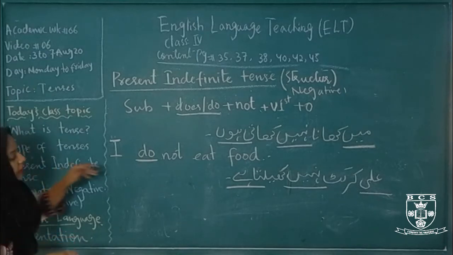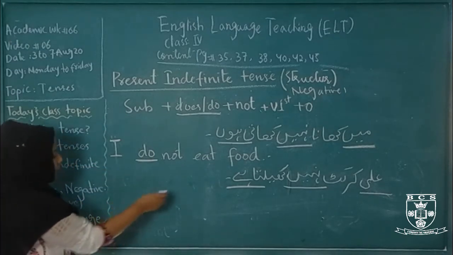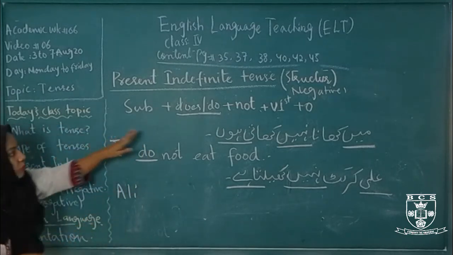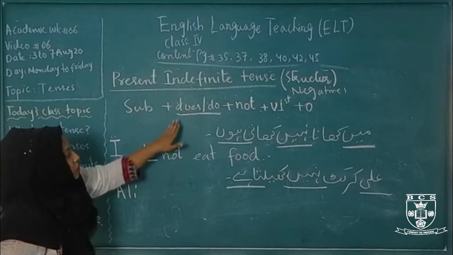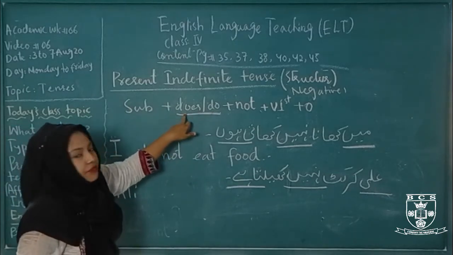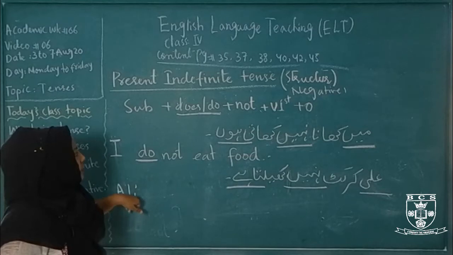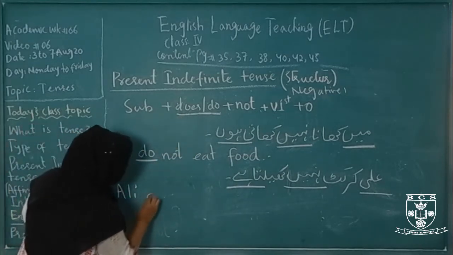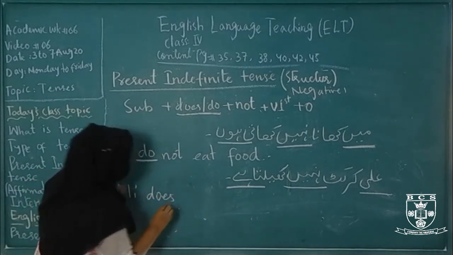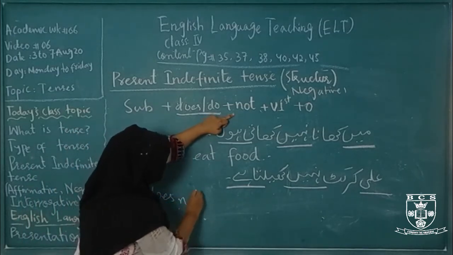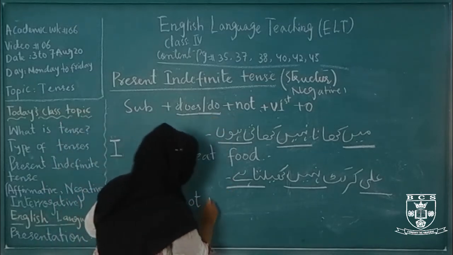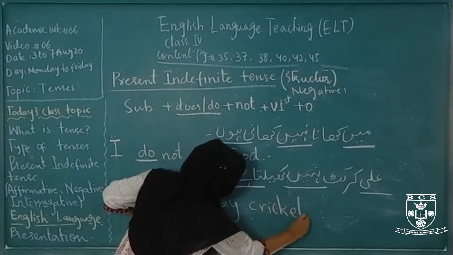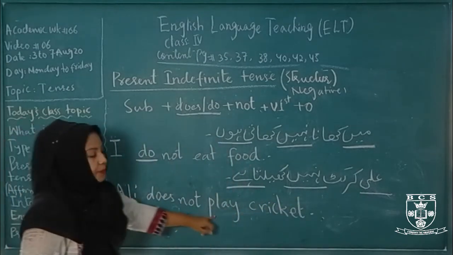Now let's form the sentence in English. First, subject. What is the subject? Ali. Subject Ali. Then do or does. Like I said, we use do with plural and does with third person singular. So Ali is a third person singular. According to the structure, what comes after the subject? Does. Ali does. What is the word? Play. An object, cricket. Ali does not play cricket.